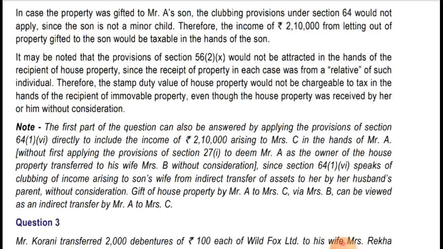So the gift of house property by Mr. A to Mrs. C via Mrs. B can be viewed as an indirect transfer by Mr. A to Mrs. C. So it can be considered an indirect transfer, and you can apply it directly without inserting section 27(1). Hope you have understood.